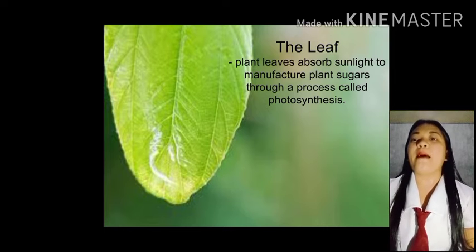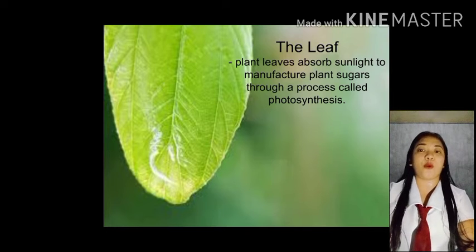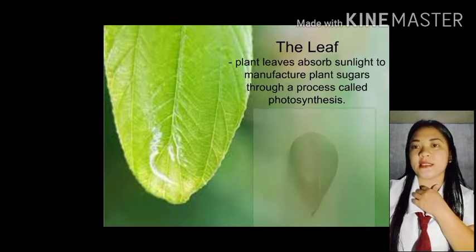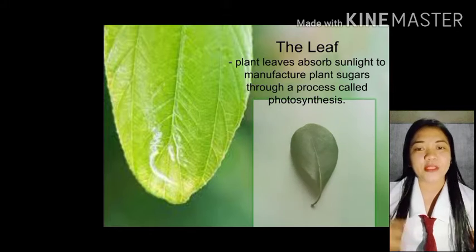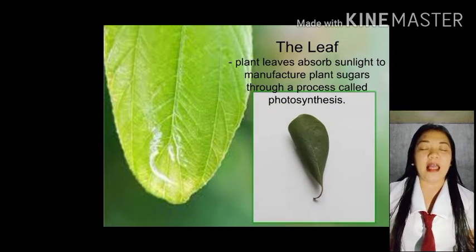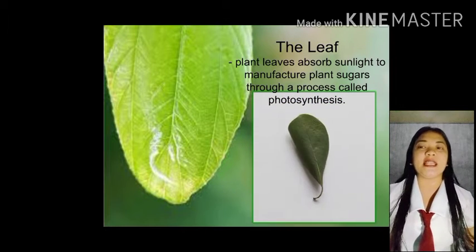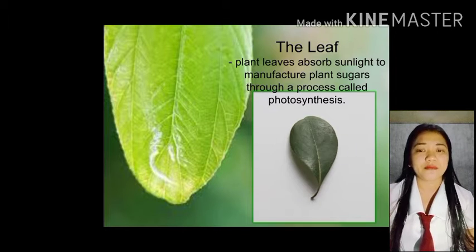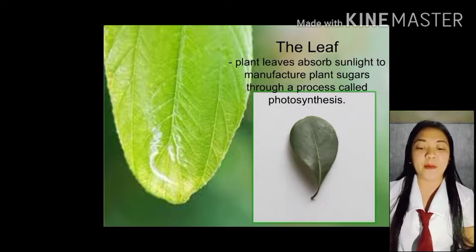Okay, next po is, let us proceed to the leaf. The leaf. Plant leaves absorb sunlight to manufacture plant sugars through a process called photosynthesis. Yan. Si leaf nga po yung taga-absorb ng sunlight, taga-absorb ni photosynthesis ng sunlight para sa pagpaprocess niya.